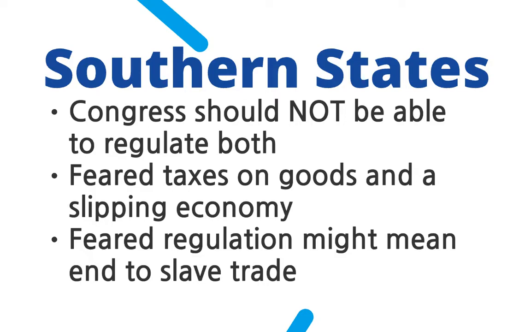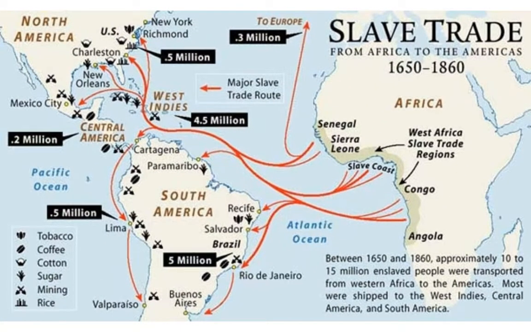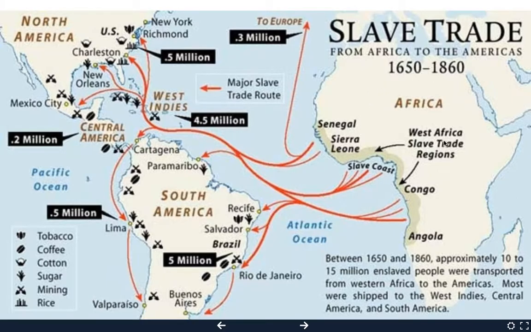They also said that if the federal government regulated the slave trade between Africa and the Americas, then that means the slave trade would go away, and they said that the slave trade was vital to the Southern economy, that the slave owners could not possibly produce all the tobacco and cotton and indigo if they did not have free labor.